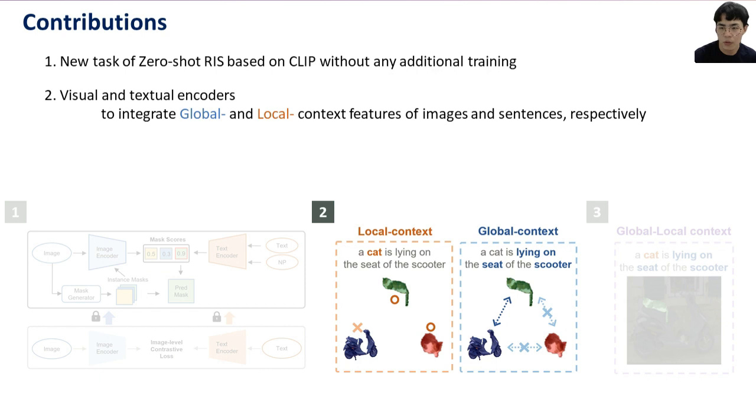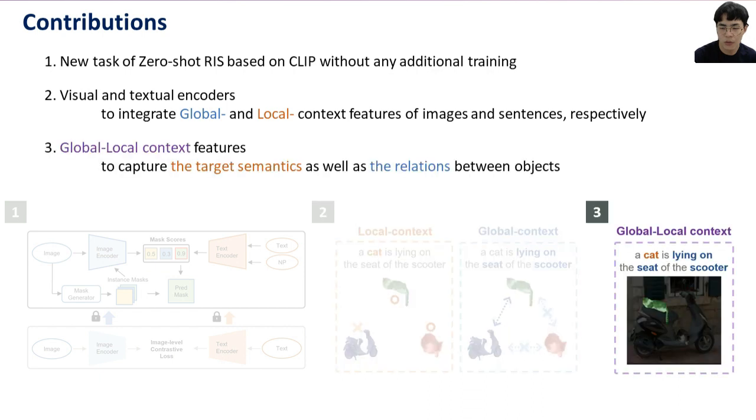Although the modalities of the two encoders are different, our visual and textual features are dealt with in a consistent way. Third, the proposed global-local context features capture the target object semantics as well as the relations between the objects on both visual and textual modalities.